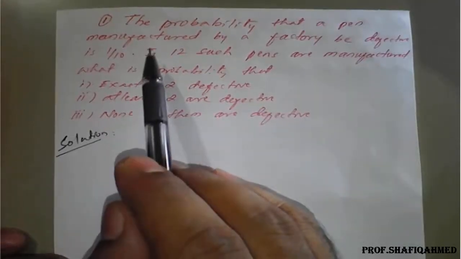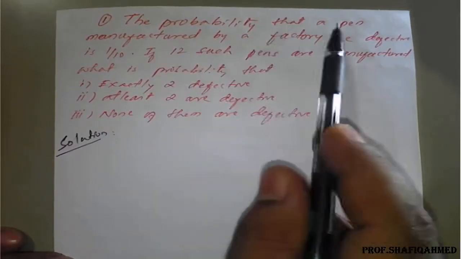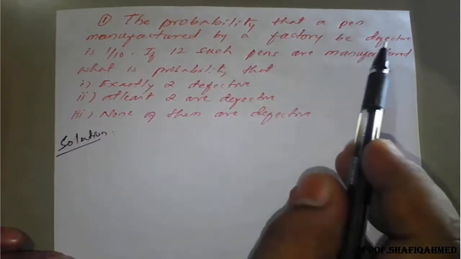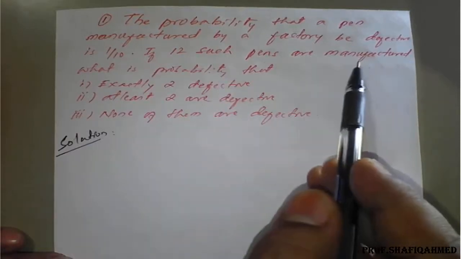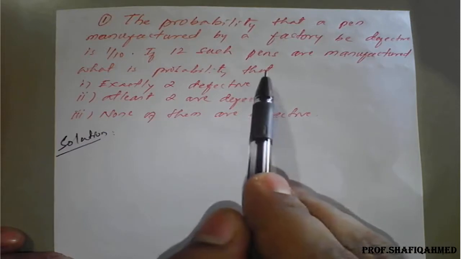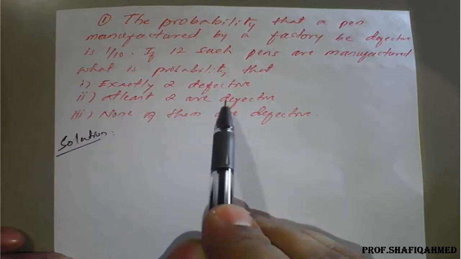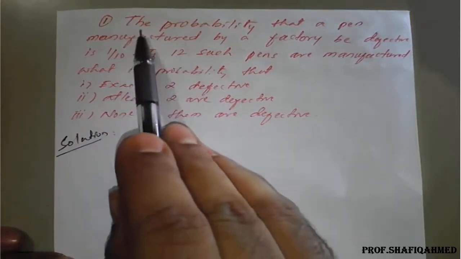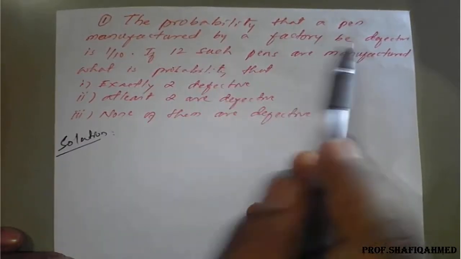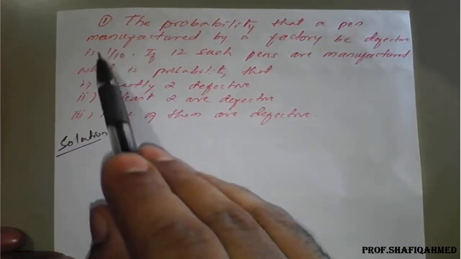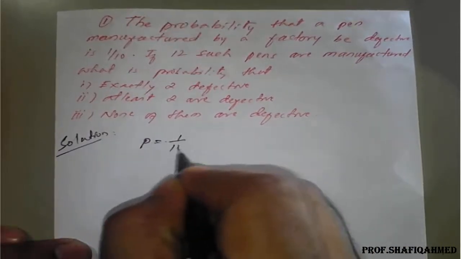Now the question based on this binomial distribution: the probability that a pen manufactured by a factory is defective is 1 upon 10. If 12 such pens are manufactured, what is the probability that exactly 2 are defective out of these 12, at least 2 defective, none of them defective? I will repeat the question. The probability that a pen manufactured by a factory is defective is 1 upon 10. This 1 upon 10 is nothing but the p value. So p value is 1 upon 10.